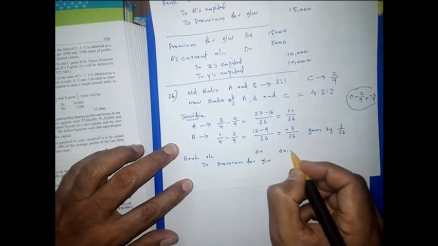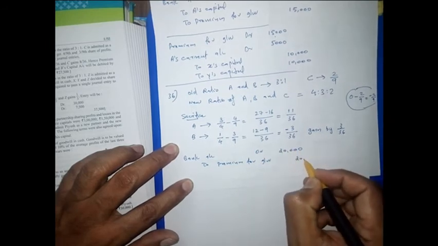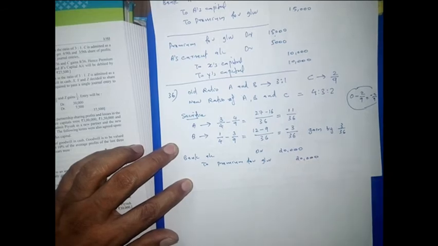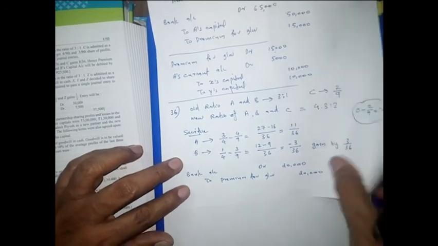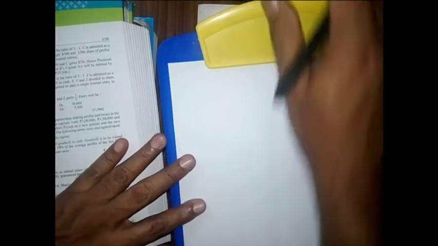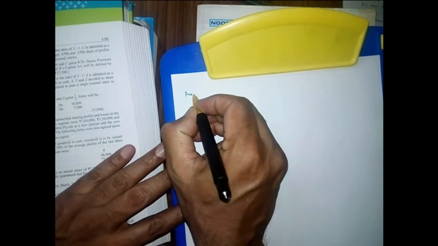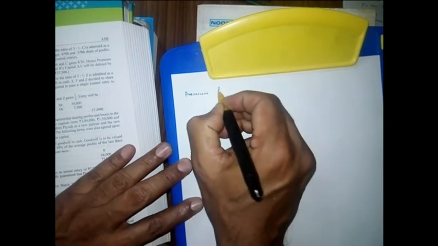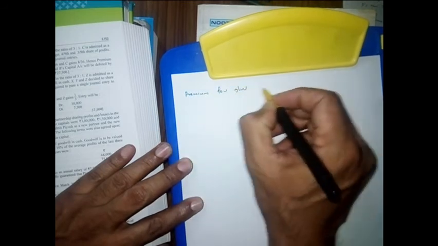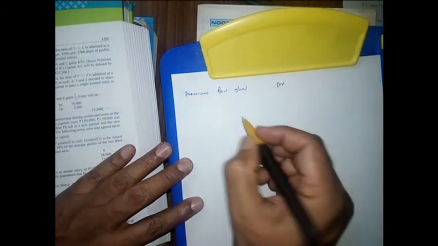That is 20,000. Okay, 20,000. Then the next entry will be this one. Premium we have to transfer to the sacrificing partner's capital account. Then premium for goodwill account debit.